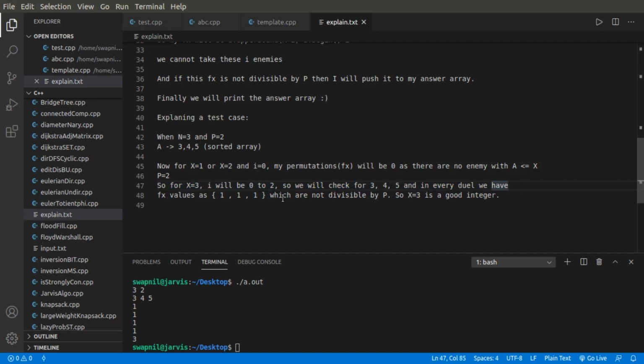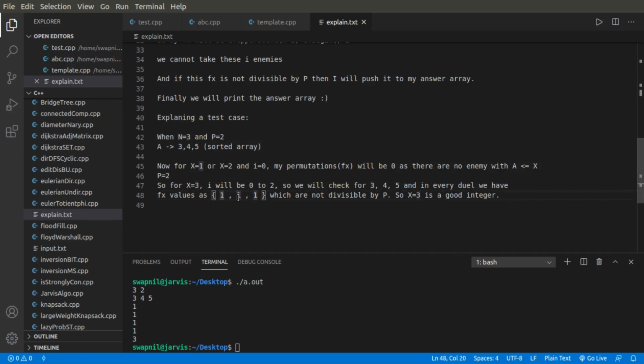And in every duel we will have to find the f(x) values, and these f of x values will be 1, 1 and 1, because when this will be 3, we can only place this 3. This 3 value is greater than or equal to the initial value, which is 3. And when my value will be 4, then from this sorted array only 2 values are greater than or equal to 4, which is 3 and 4, and we have already placed 3 as an enemy in my duel 1, so I'll have to subtract that.